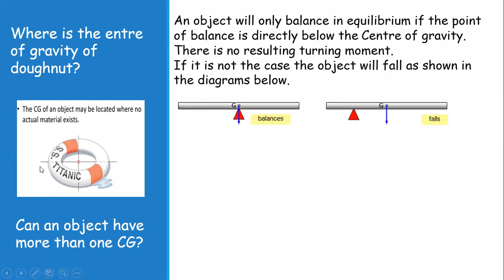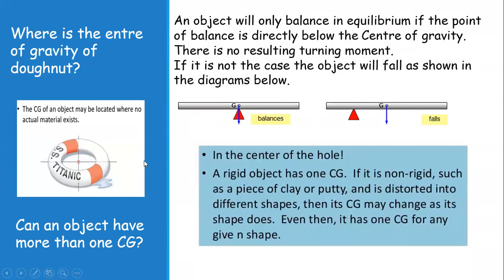Because this is a symmetrical shape, we are going to draw two diameter lines, and where they meet is the center of gravity. So the center of gravity may lie inside or outside the body, even where there is no material. It depends on the point where all the weight appears to act. Okay, so in the donut, the answer is, yes, in the center of the hole where there is no material. And can an object have more than one CG?